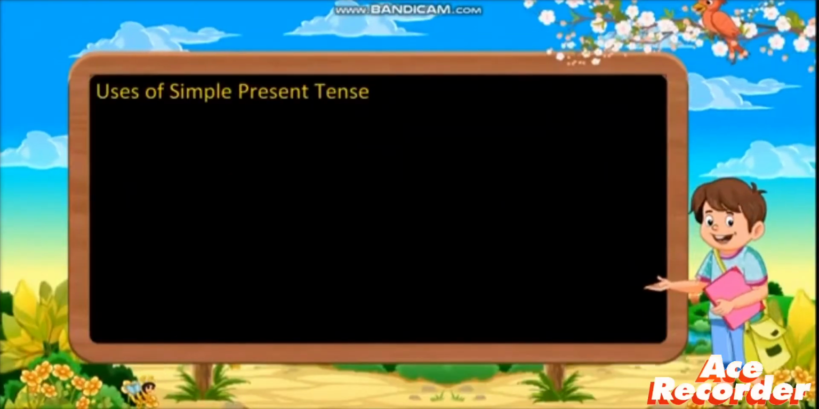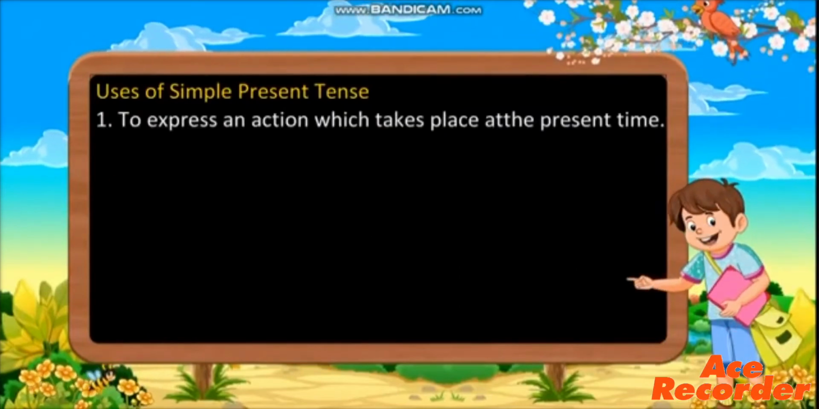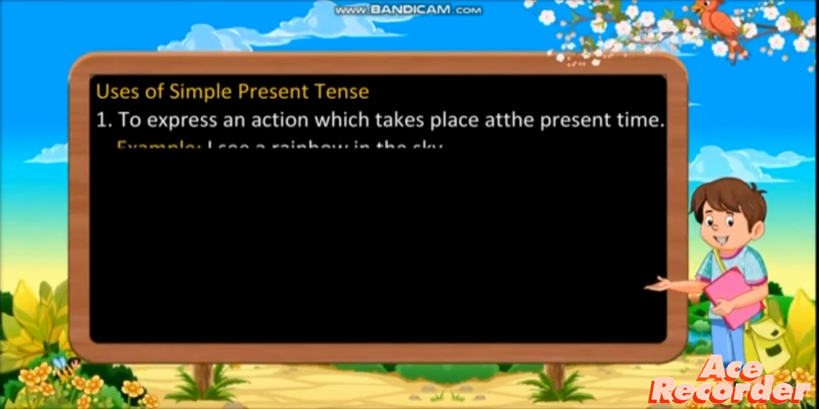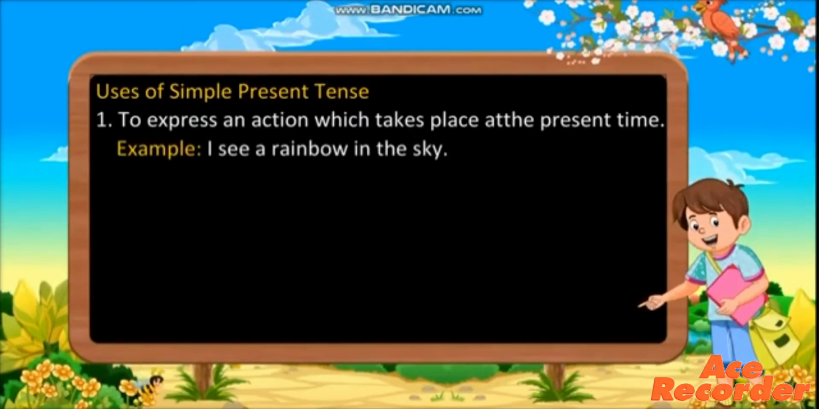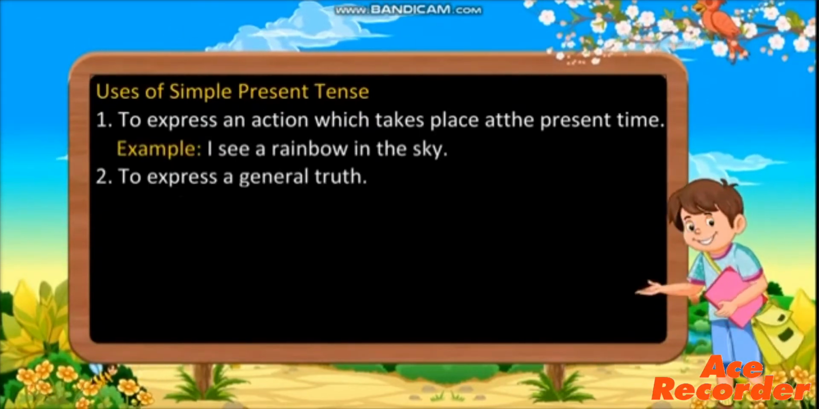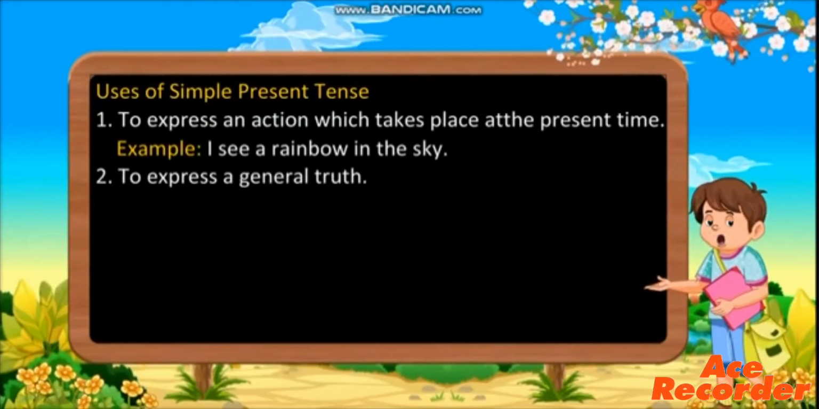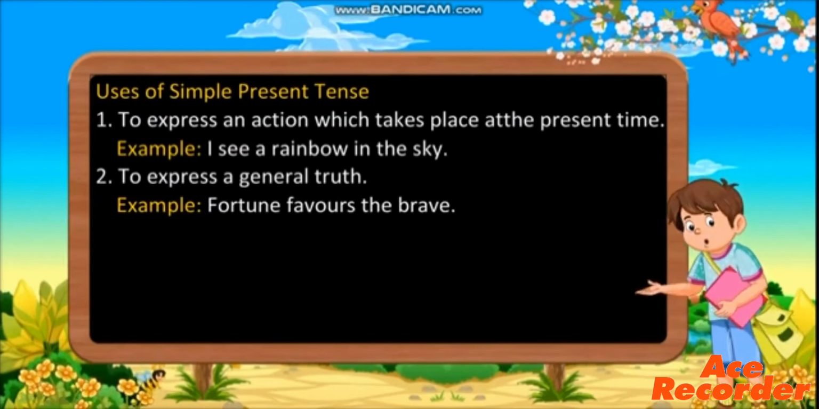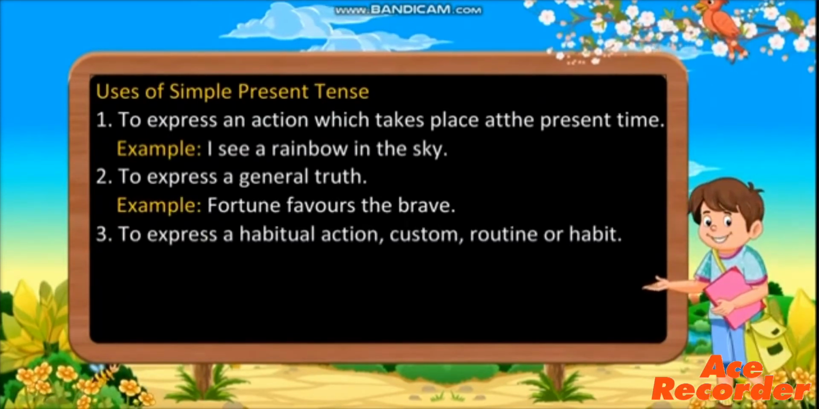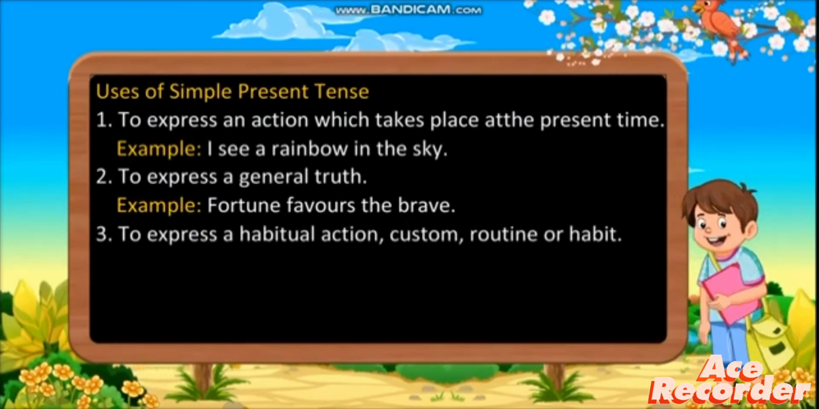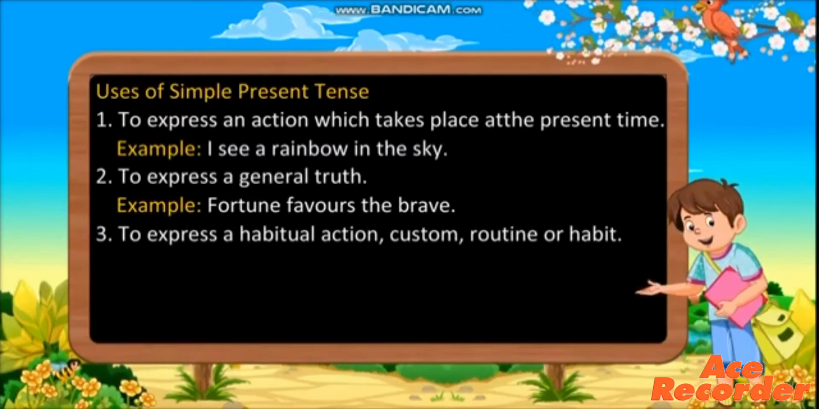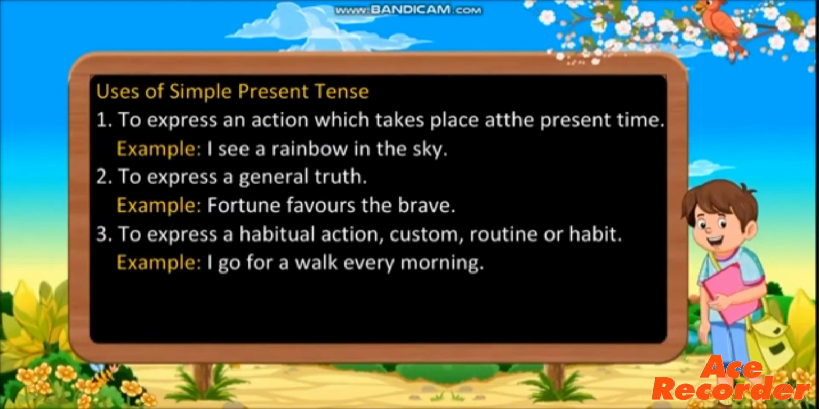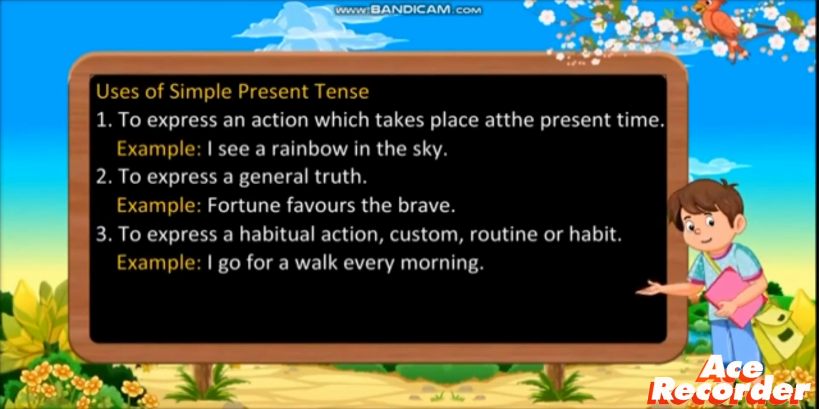Use of the simple present tense. Number 1, to express an action which takes place at the present time. An example is I see a rainbow in the sky, which means at the present moment it's happening. Number 2, to express a general truth. Example, fortune favors the brave. Number 3, to express a habitual action, custom, routine, or habit. The example can be I go for a walk every morning.